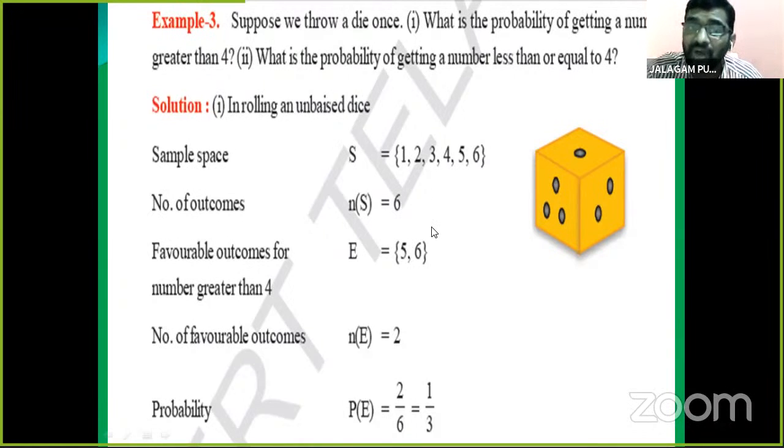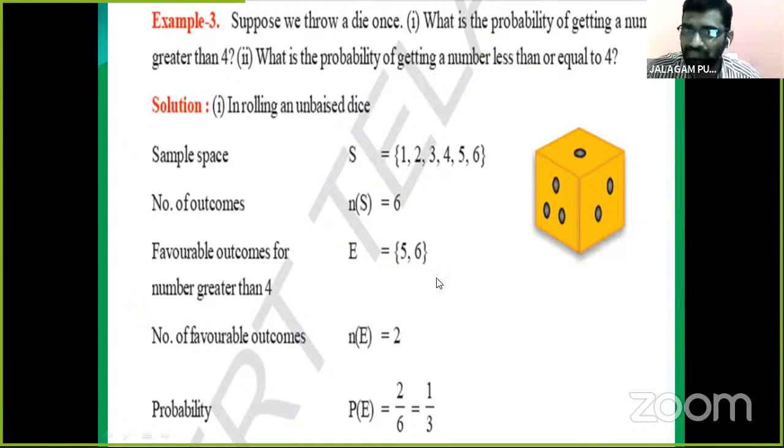So how many favorable outcomes are there? 5 and 6, only 2, because we want greater than 4 only.